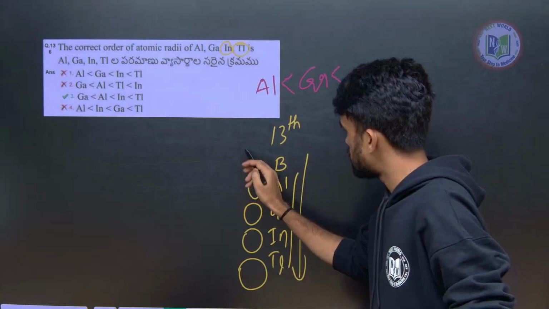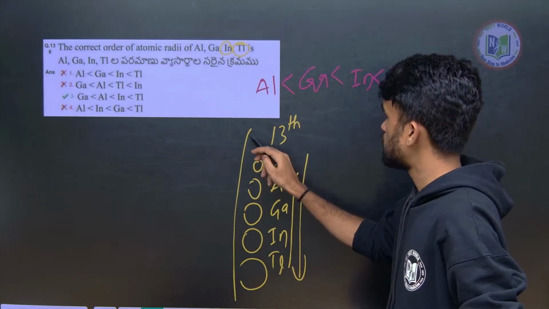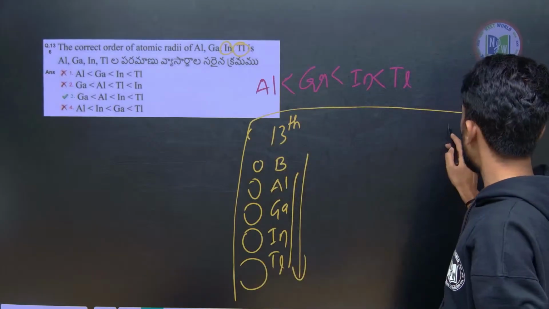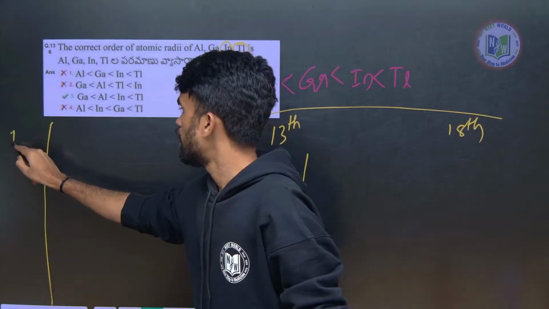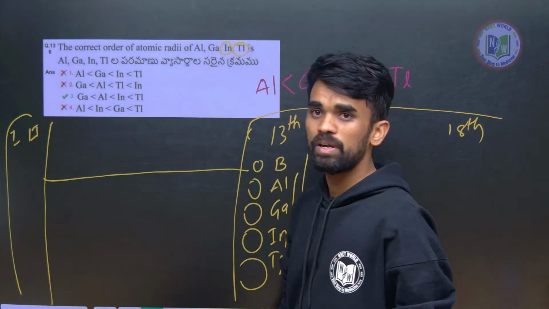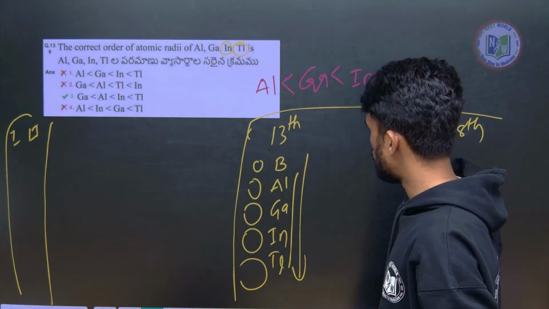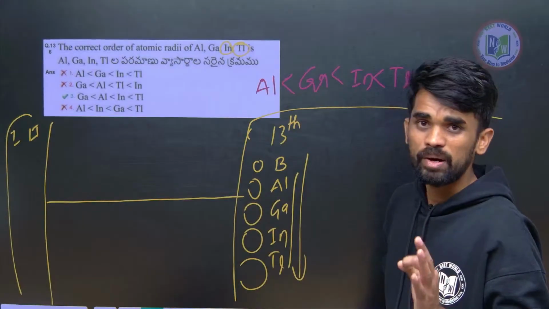So what are the elements we have before the 13th group? See, the p block starts from 13th to 18th. We have two groups in the periodic table, 1 and 2, the s block elements. In between these, we will be seeing the d block elements.